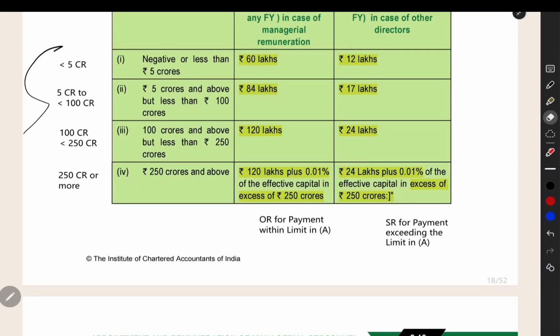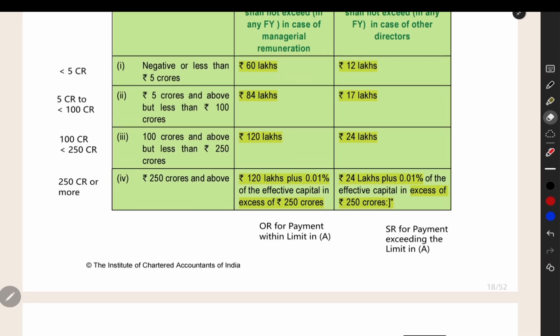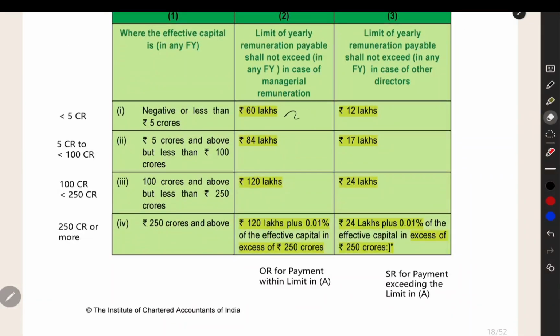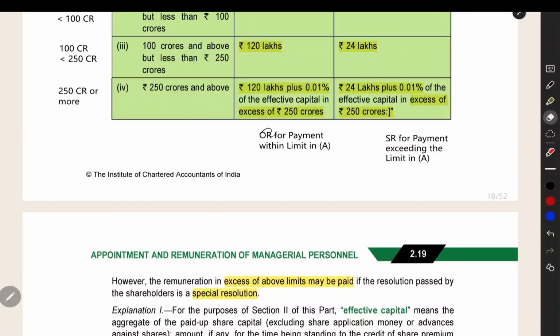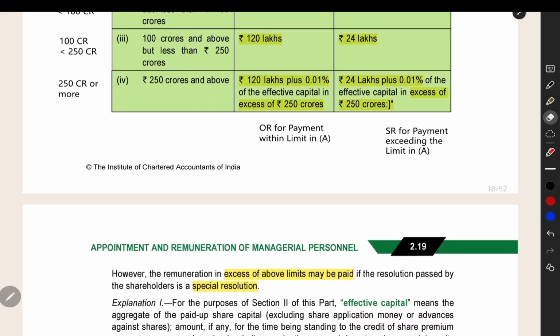We can write this in the form of a slab limit here. If you are quickly turning the pages during the exam and need to find the amount of remuneration you can pay, writing it in this simple manner will help you find the limit quickly and locate the answer. So highlight this amount and convert this sentence format into slab rate format. It will be very helpful for you in the exam. If you want to make payment within this limit, you have to pass an ordinary resolution. If you want to pay more than this, you have to pass a special resolution.